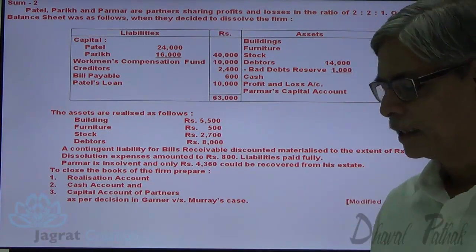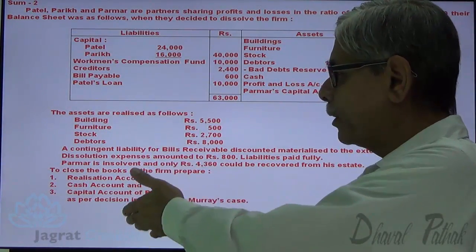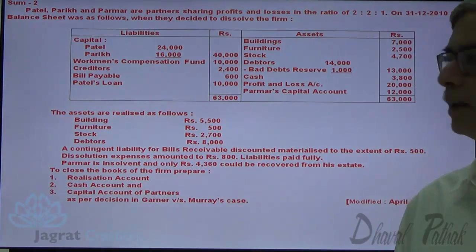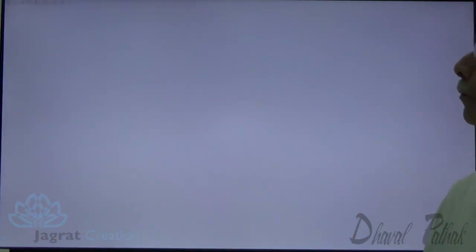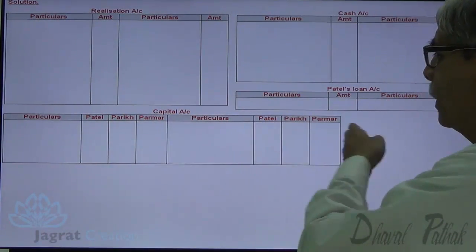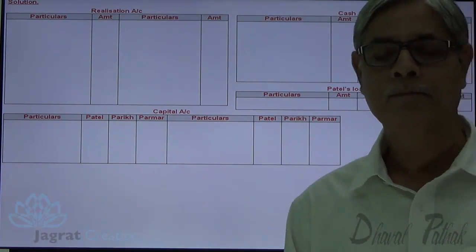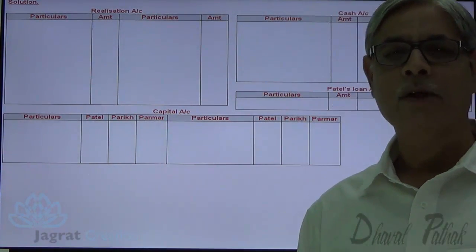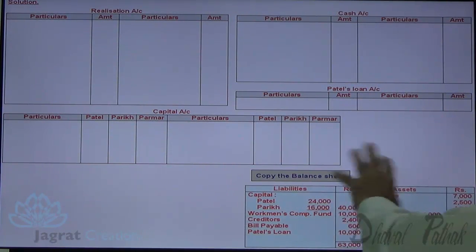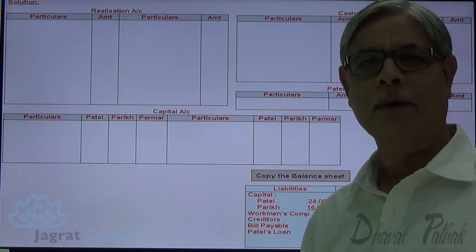Now, after considering this information, let us start with the sum. We are required to prepare realization account, cash account and capital accounts of the partners. Let me start preparing them. Notice it. This is my realization account. Here I have prepared capital account, here cash account, and Patel's loan and partner's loan account is prepared. Now, the first step for the purpose of solving the sum is to copy the balance sheet. Means consider the details of the balance sheet for the purpose of accounting of dissolution. That is the meaning of copy of balance sheet.